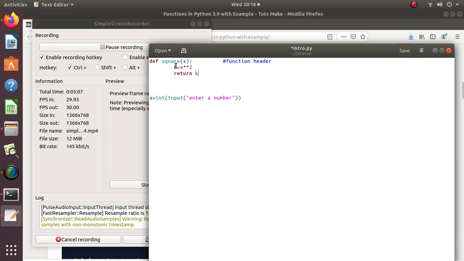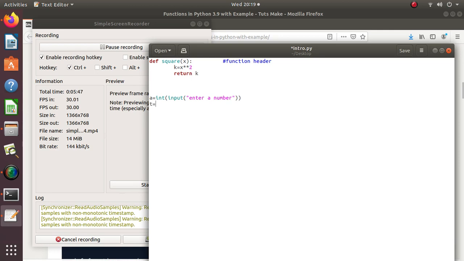In the function square, I have calculated the square of that number, that is x square, and stored it in the variable k. Then I am returning this variable k's value, that is, this function square of x will return k. What is k? k is x square. So when I input a number a in main, I will have to use that function, I will have to call that function. Call that function means to use that function.